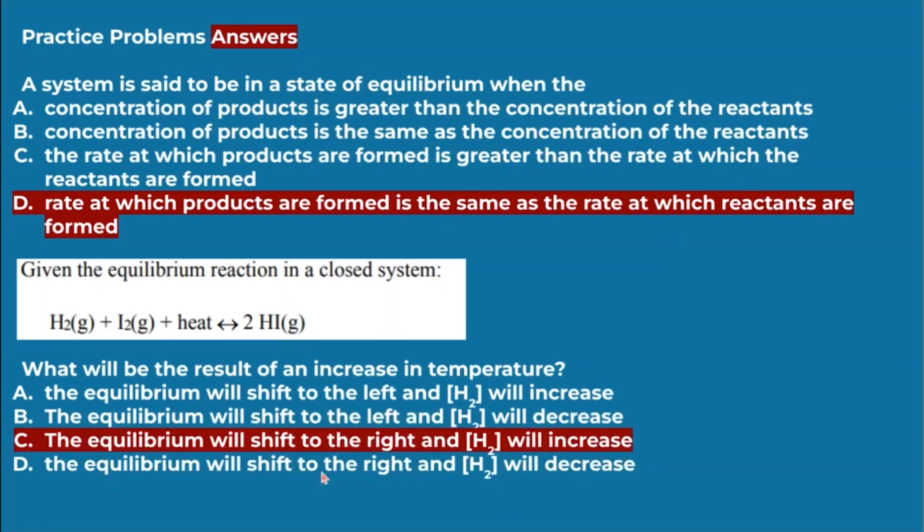Then, what will the result of an increase in temperature be given the reaction in a closed system? When heat increases, the equilibrium will shift to the right because it's trying to balance the equation and absorb the heat. So the way you could think about this is the equilibrium is going to run away from the increase in heat, and then the side that it runs to is going to be amplified, so it's going to have an increase in concentration.